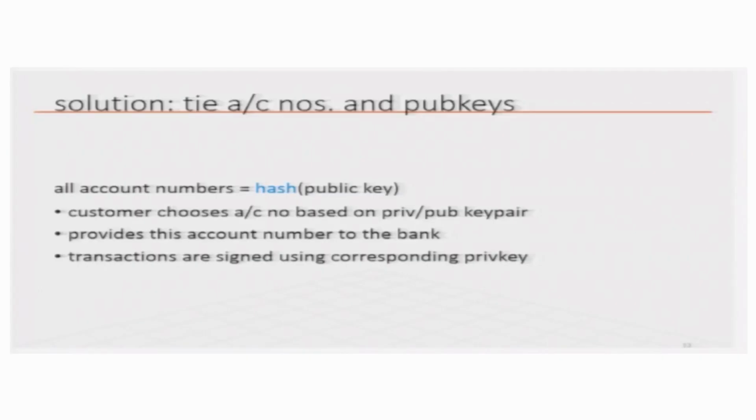So, in our single controlled blockchain case, how we solve it in this example is that, instead of the bank giving us an account number, which is what happens right now when you open an account in a bank, in this system I generate my public key, private key pair, keep the private key, hash the public key, and send the bank the hash and say, make this my account number.